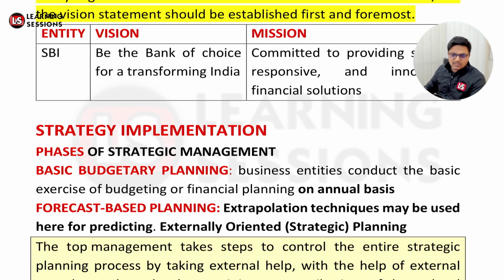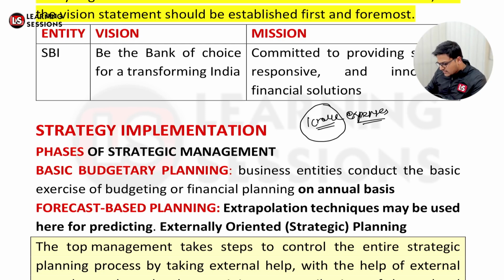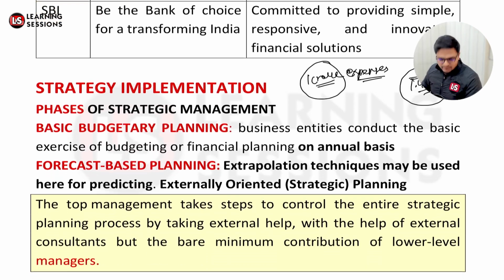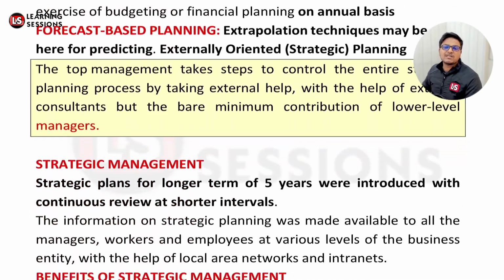One is basic budgetary planning, where I have a particular budget. Let's say I have a budget of 1 crore and I want to manage all my expenses within that only, right? The second is forecast based, where I say my expenses could be around 1.4 CR and I manage my expenses accordingly. That's forecast based planning, right? And after that, it's related to strategic management.